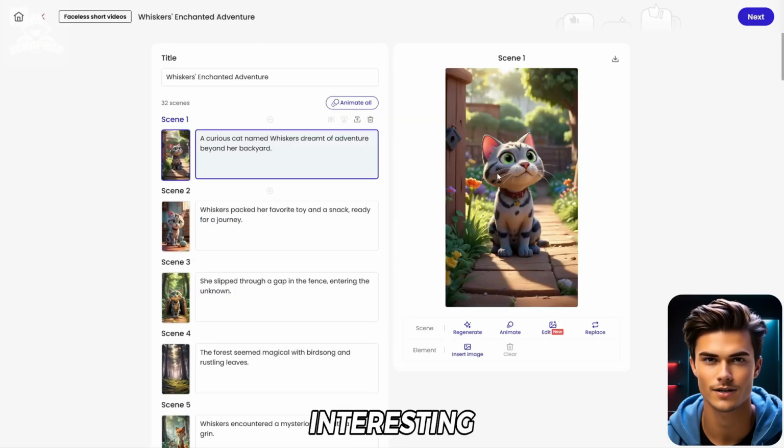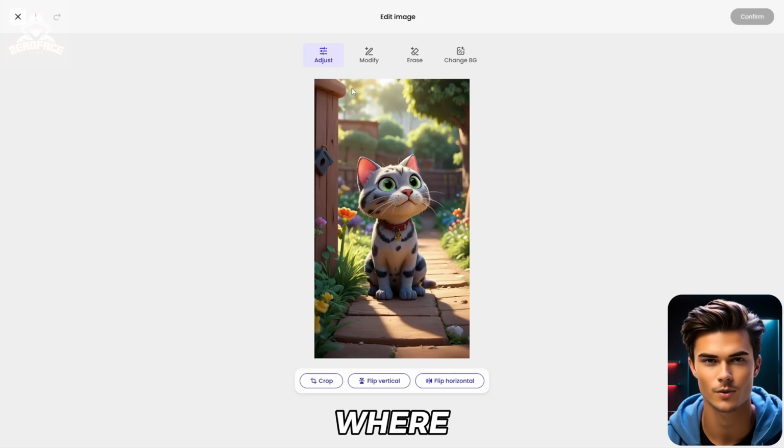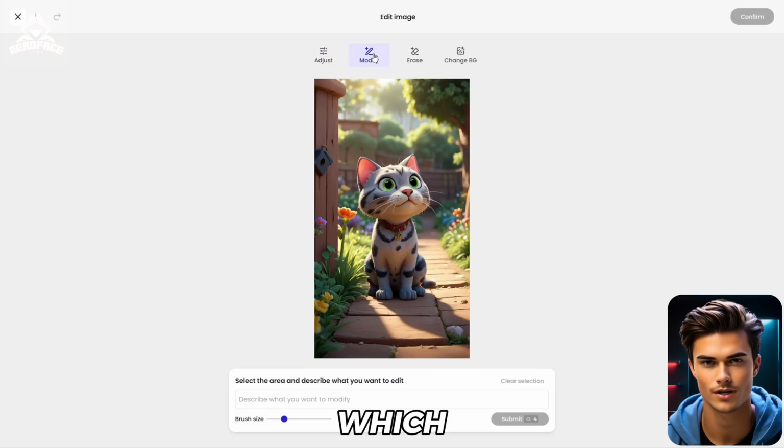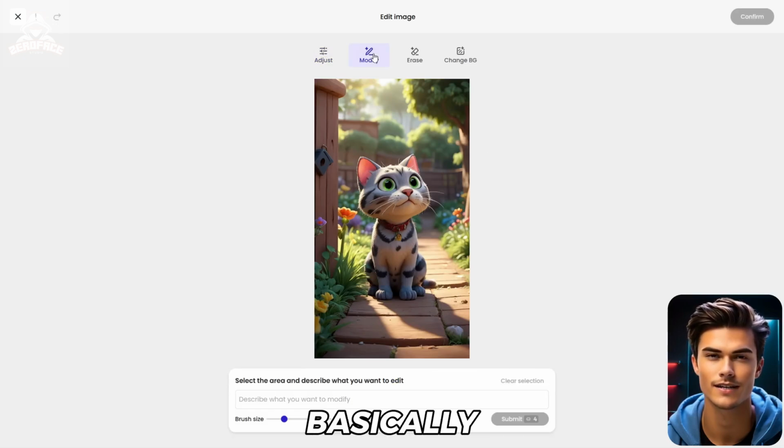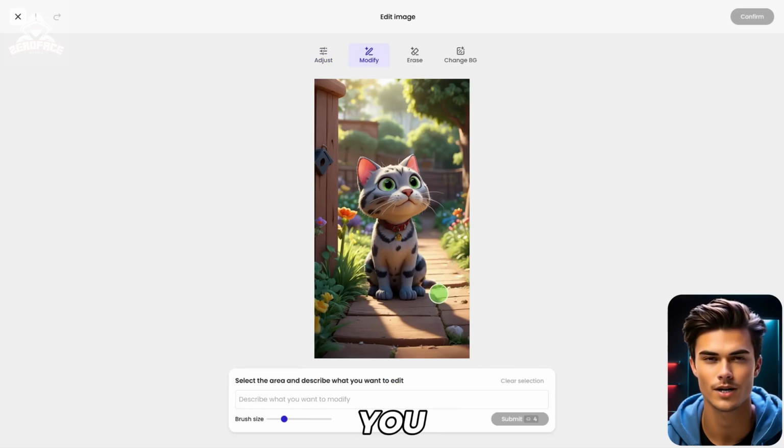Also, there's a very interesting feature called the edit feature. Once you open it, the first section is adjustment, where you can crop and flip the video however you like. Then there's the modify feature, which you can use to make changes to the image. Basically, using the brush tool, you can draw where you want to add a new element.